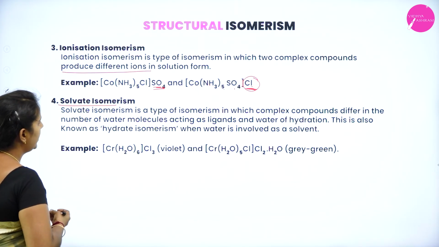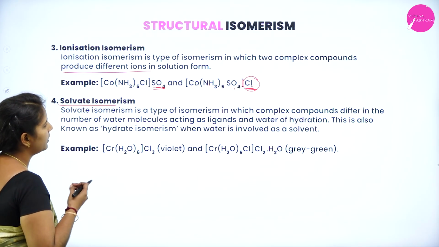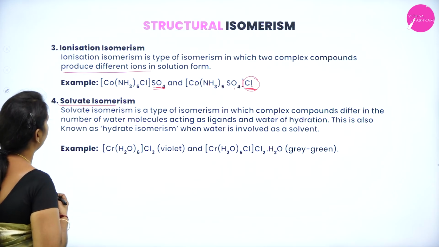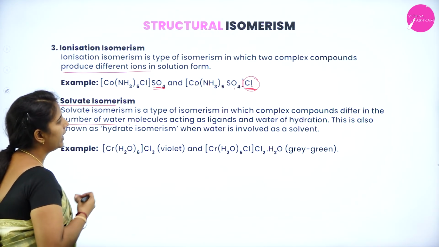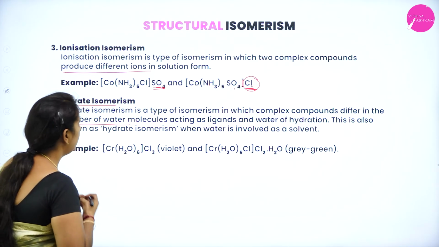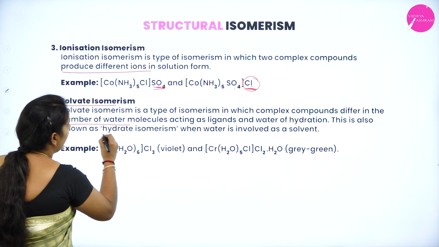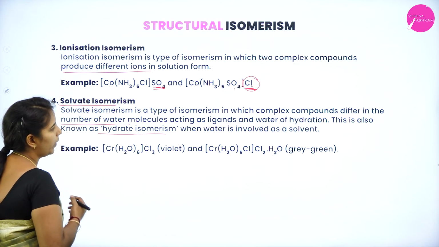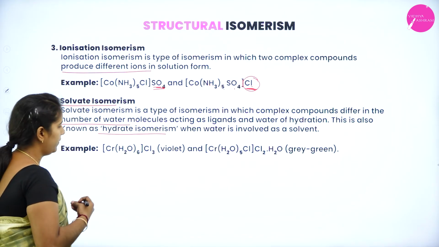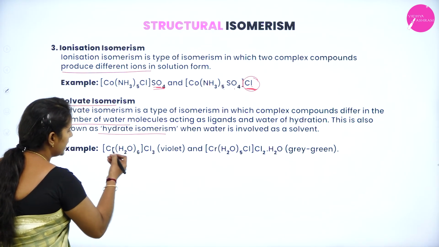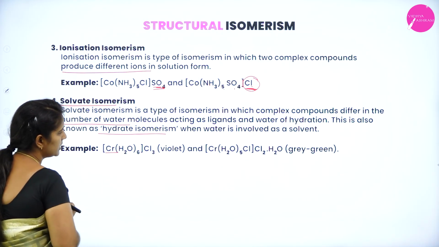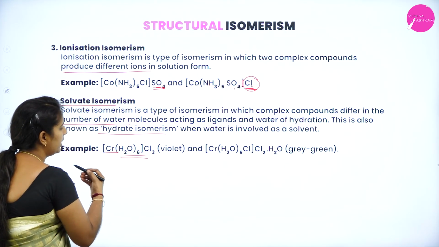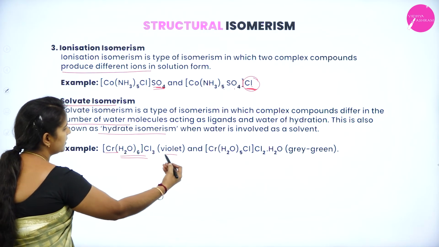Next, we have solvate isomerism. Solvate isomerism is a type of isomerism in which complex compounds differ in the number of water molecules acting as a ligand and as water of hydration. Hence, this is also known as hydrate isomerism when water is involved as the solvent. Here you can see that it is hexaaquachromium trichloride. Is it right?